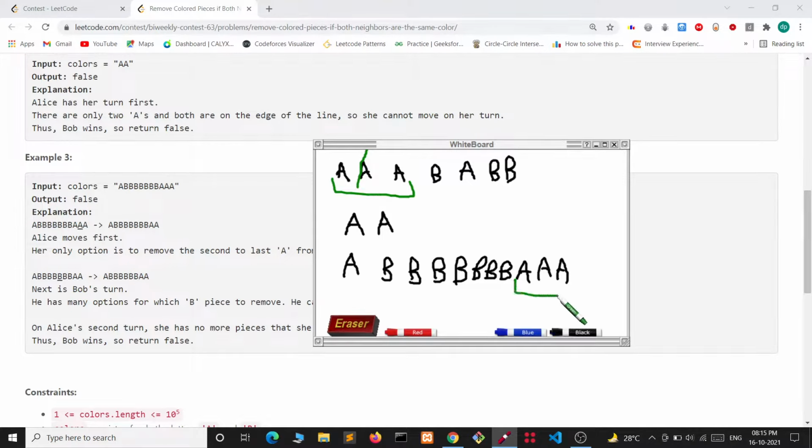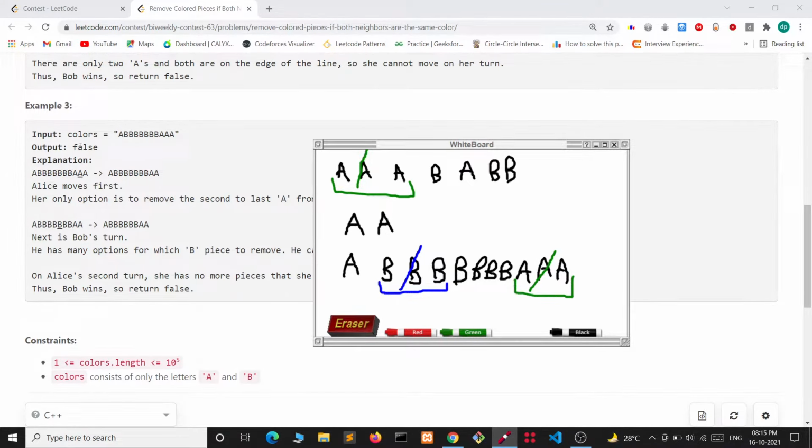Alice will remove this A. Now comes the turn of Bob. Bob will remove this B. Then comes the turn of Alice. But Alice doesn't have any A which has both of its neighbor elements as A. So Alice cannot make a move.